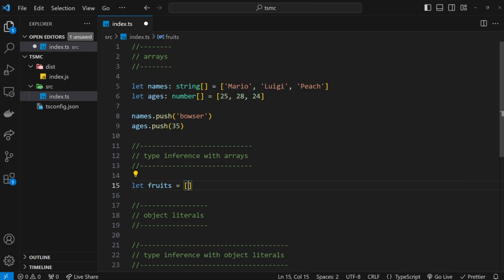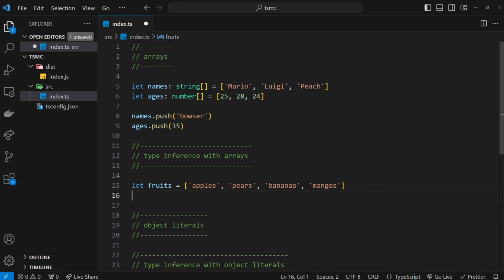And inside here, we'll say something like apples, pears, and bananas. Oops, can I spell it? Bananas. And then we'll do one more. Mangoes. Alright, so now if we hover over this fruit variable right here, you're going to see the inferred type. It's a string array. So it's looked at the values inside this array and said, okay, it's a string array because it's full of strings. Therefore, I will infer that type to be a string array.